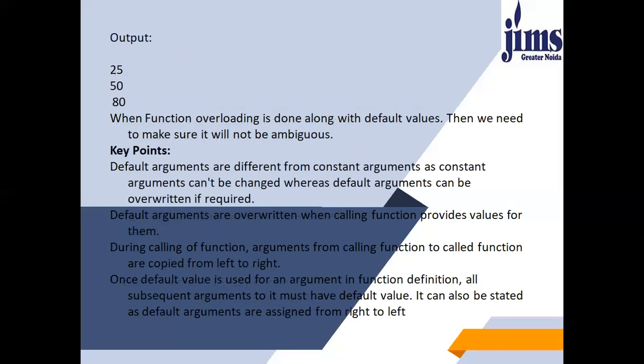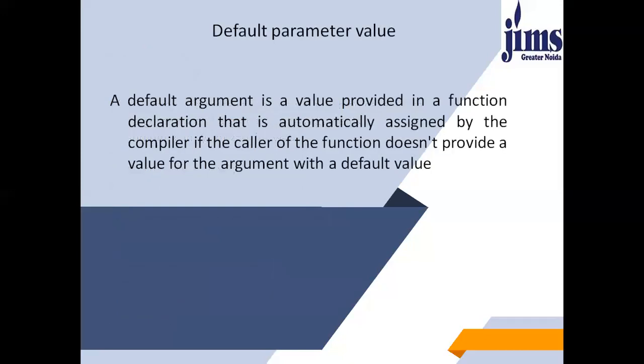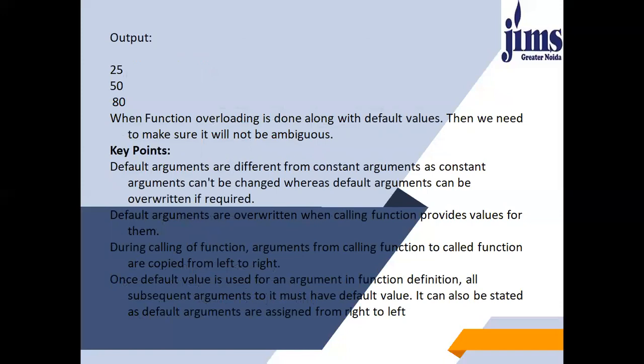As you can see the output as well, the output is the addition of these numbers. First the addition of 10 and 15, then the addition of 10, 15, and 25, then the addition of 10, 15, 25, and 30. When function overloading is done along with default values, then we need to make sure it will not be ambiguous.